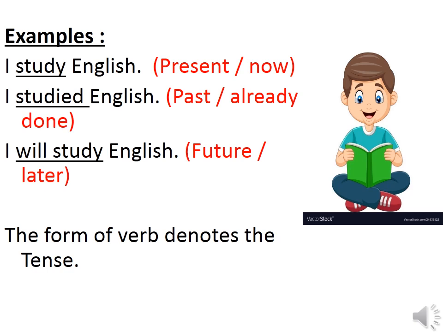So, the same sentence has been told to you in different time references. The first reference was present, the second reference was past, and the third reference was future. So, when we express an action in comparison to different time references, whether it is now, already, or later, then the concept is called tense.